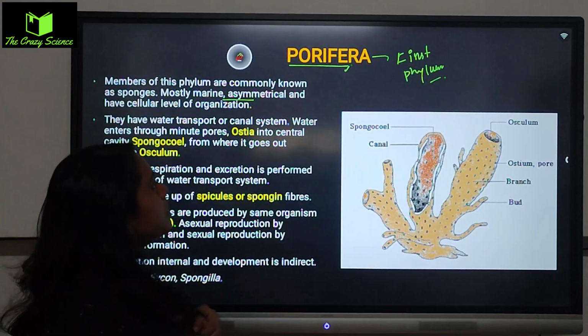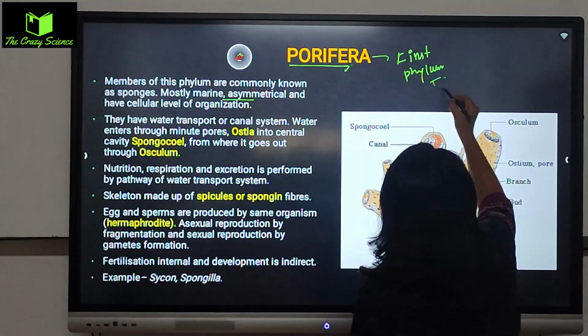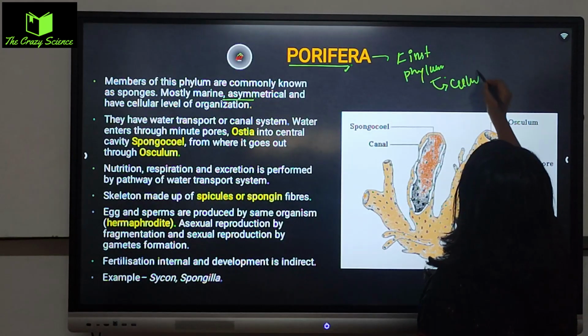তো এটার মধ্যে আমি আগেও বলেছি যে they show the cellular level of organization.